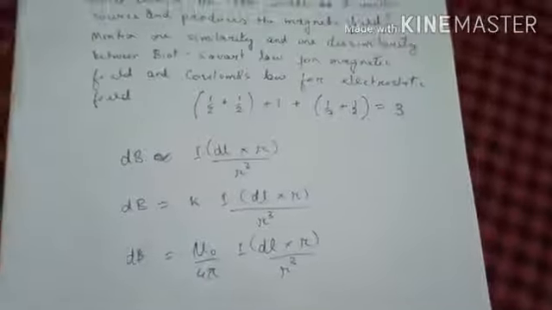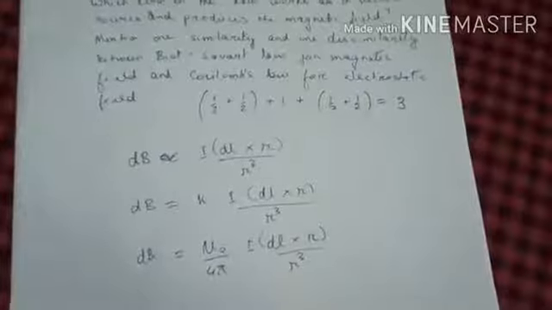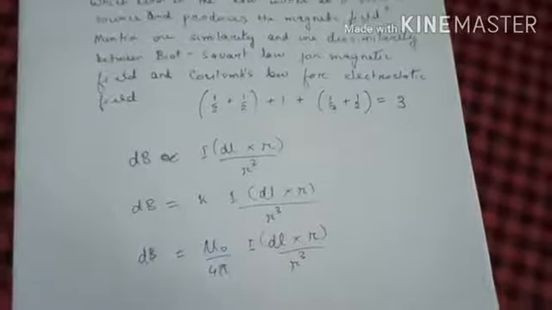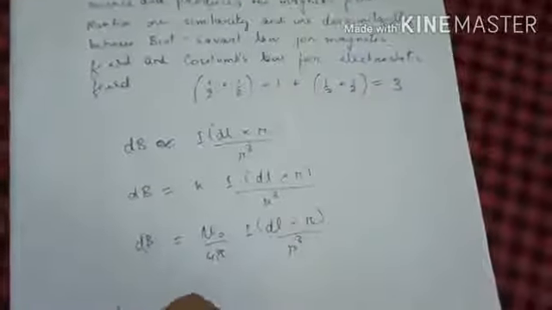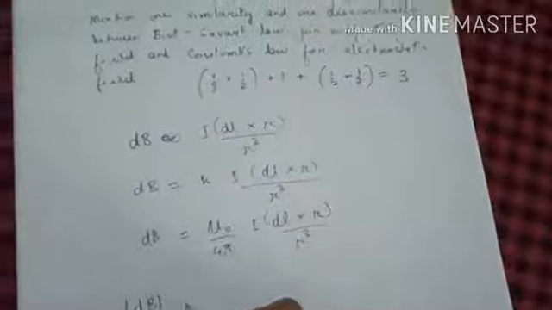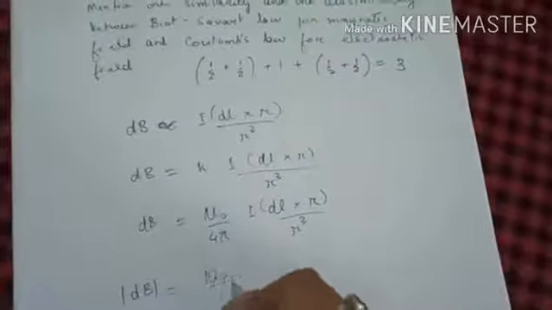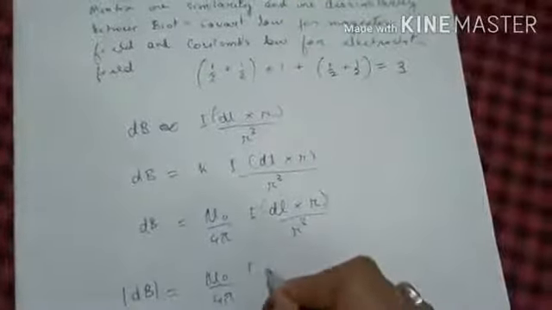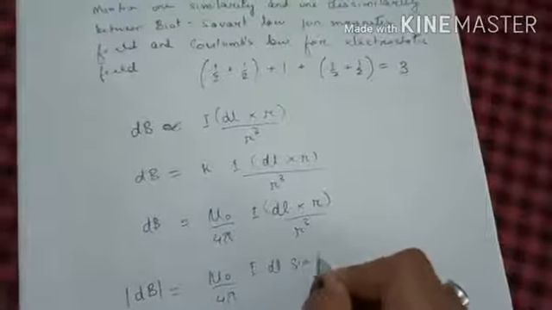Clear? Now, if we write this in the magnitude form, then we have to write like this. The magnitude form is mu naught divided by 4 pi into I dl sin theta divided by r square, okay?